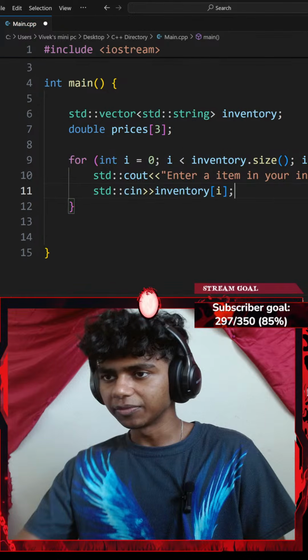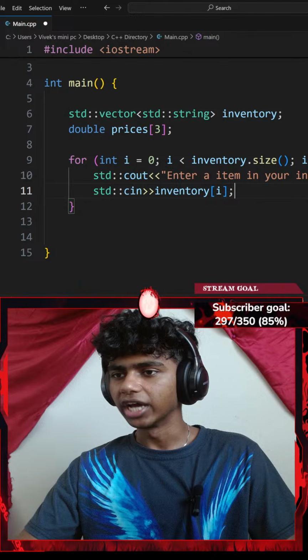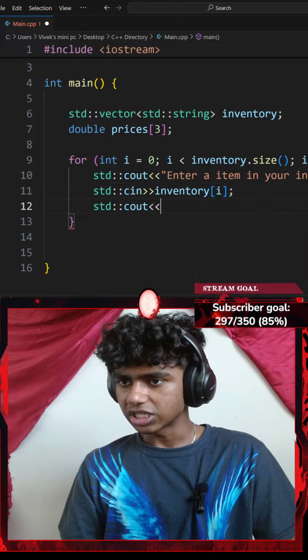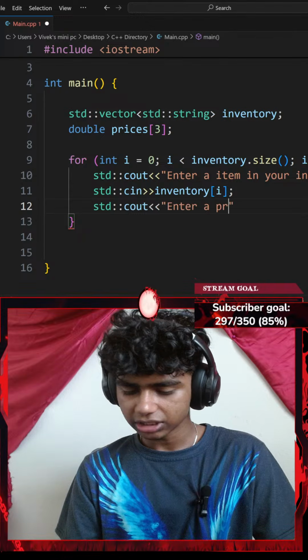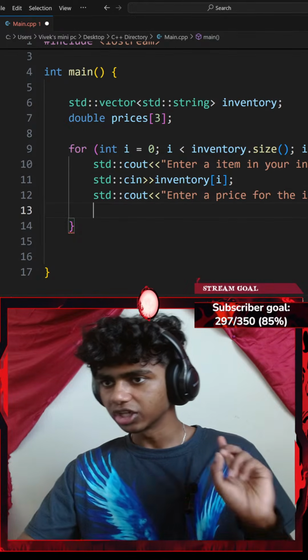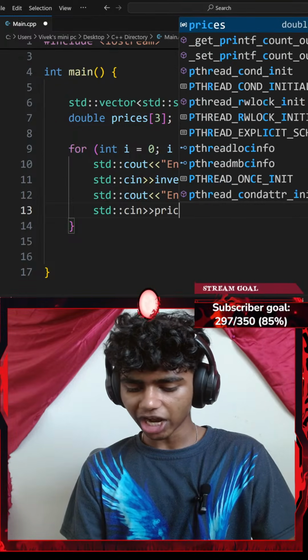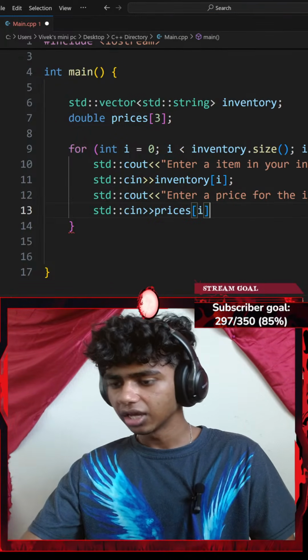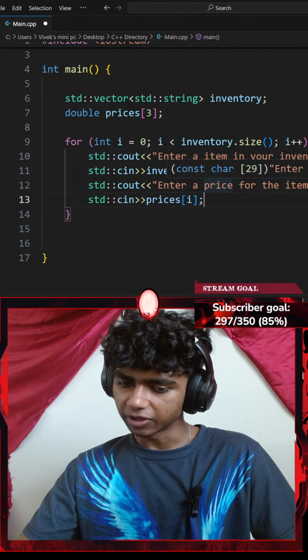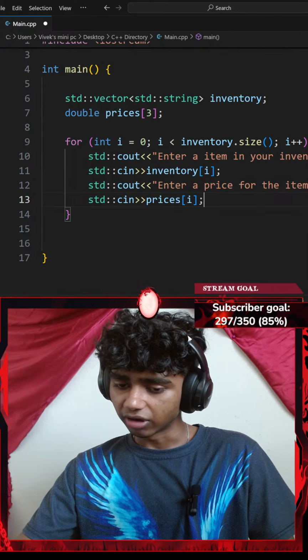Okay, next up, I gotta ask the user for the price as well. So let me go ahead and add a standard console output. Guys, I hope my OBS didn't crash. Okay, standard console output. Let's go with something like enter a price for the item. And I'll end that with a semicolon as well. Next up, operator, I want to extract my prices at index of I, ending with a semicolon. It won't work if you use inventory.size because the vector is empty when you declare the prices.